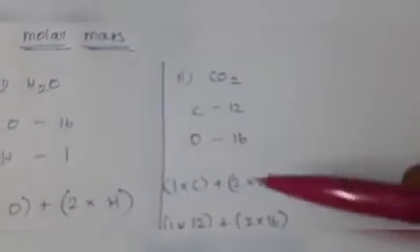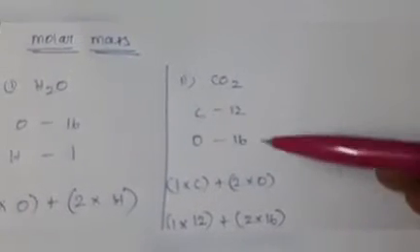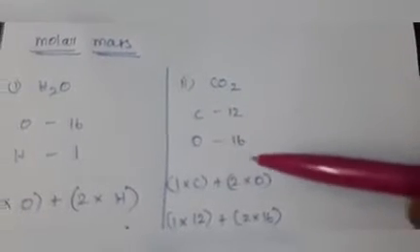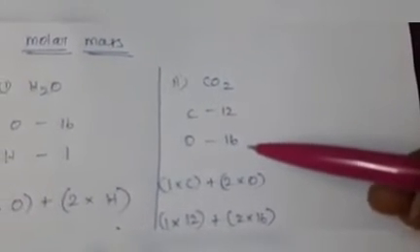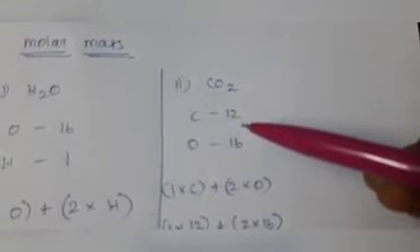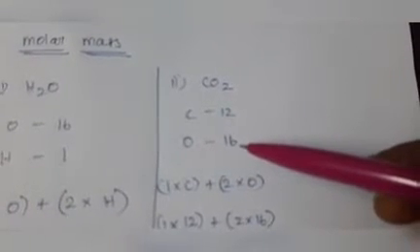Second compound is carbon dioxide. Calculate the gram molar mass of carbon dioxide. What atoms are present? Carbon and oxygen. For these atoms, you should know the atomic mass. The atomic mass of carbon is 12 and the atomic mass of oxygen is 16.